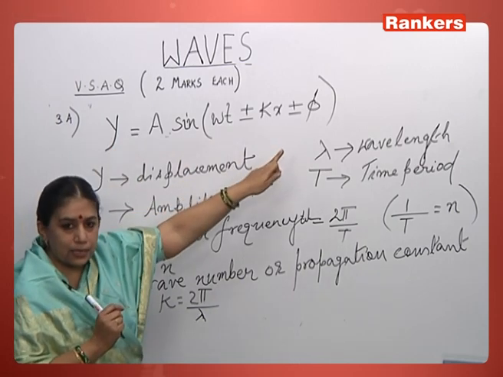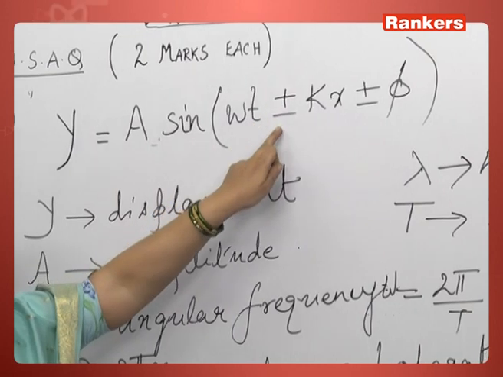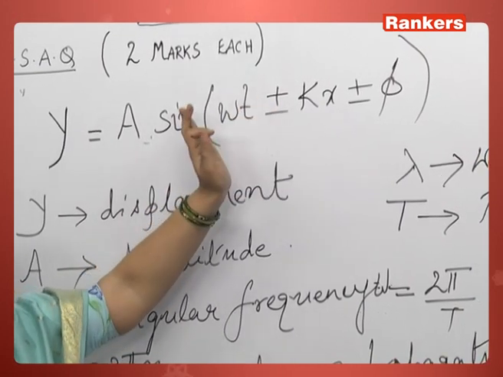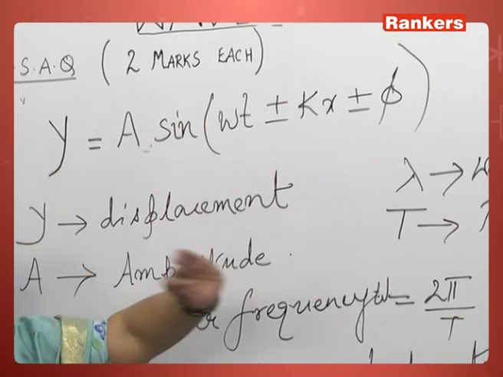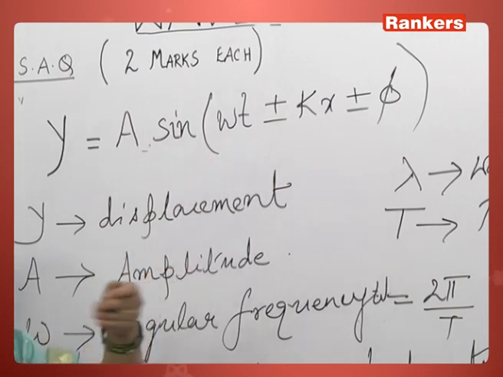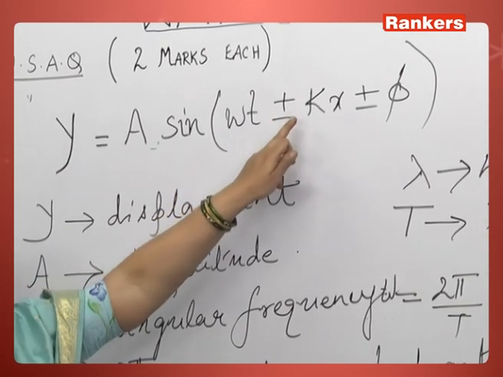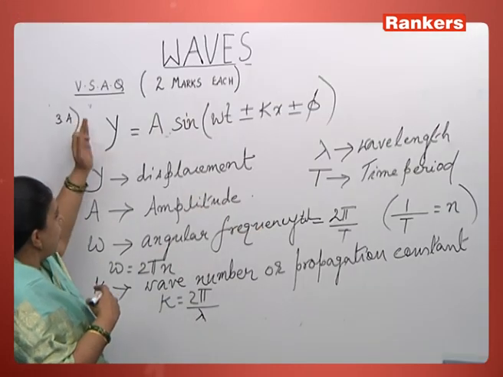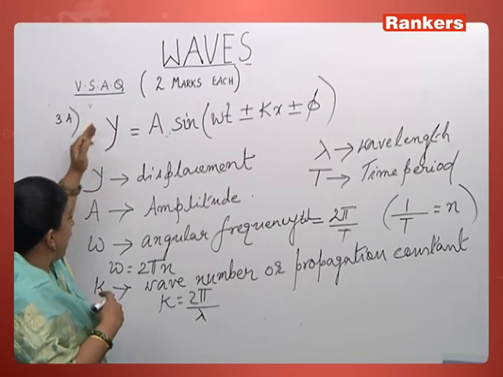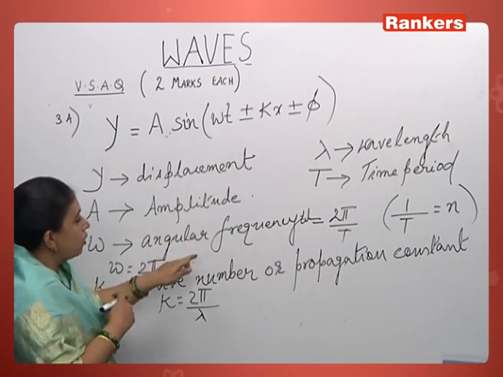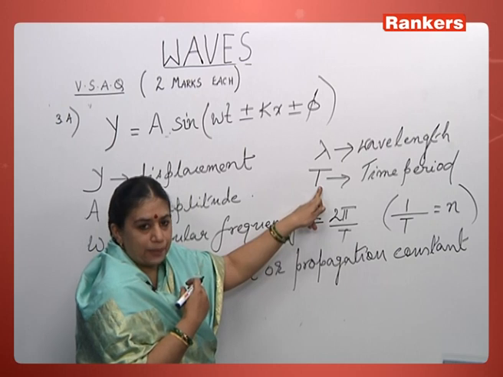After writing it, the plus and minus signs indicate, for your knowledge, the direction of travel: for a wave travelling along the positive x-axis, it is written as minus kx. If it is along the negative x-axis, it is written as plus kx. Either one of them you can use. In general, you must write the entire equation and describe the terms, but just because omega is there, you must not leave out the time period and frequency.